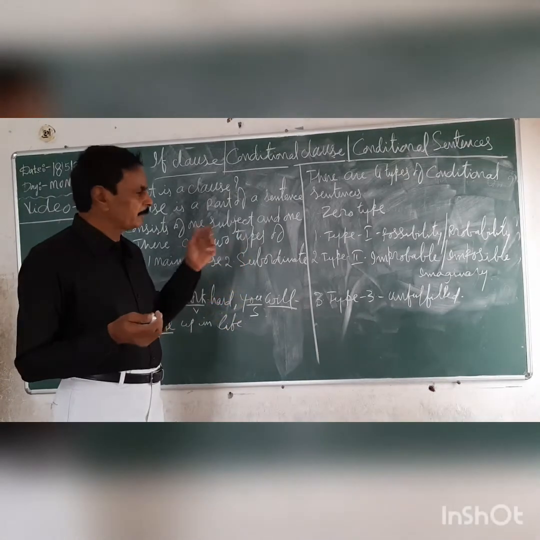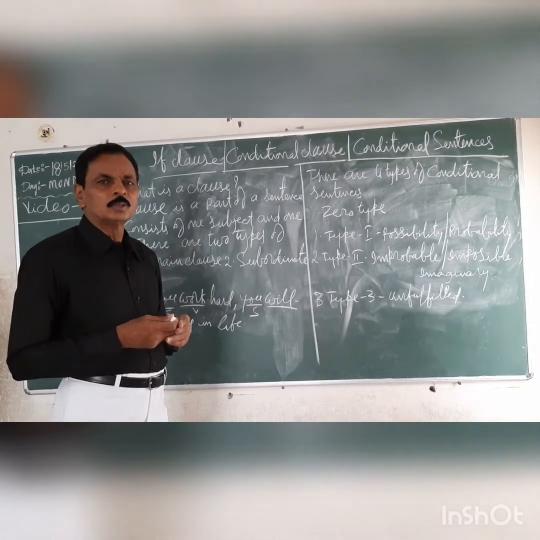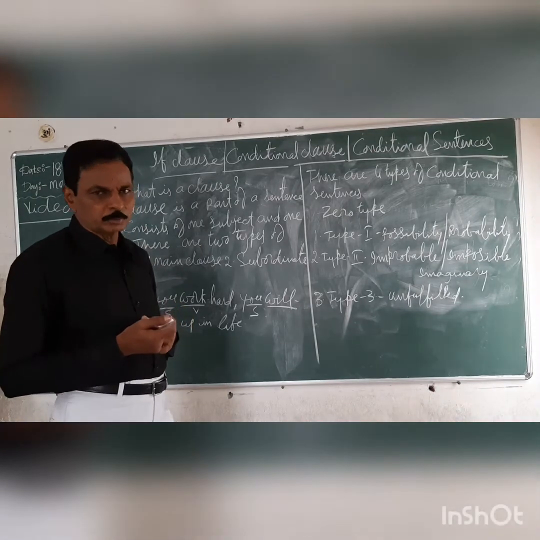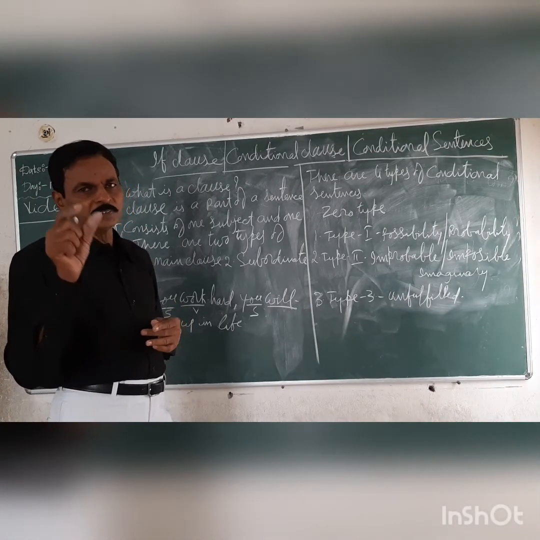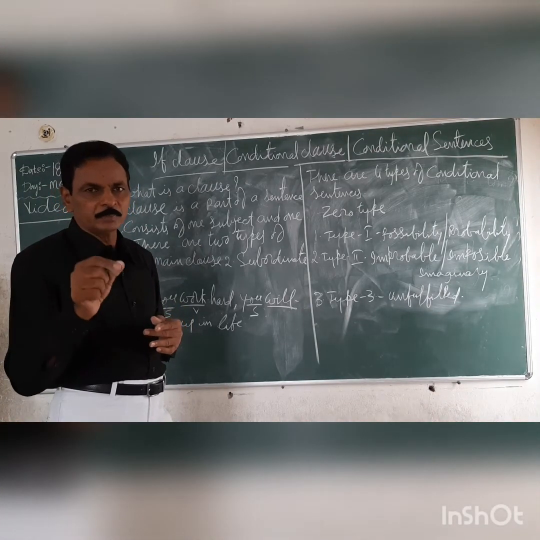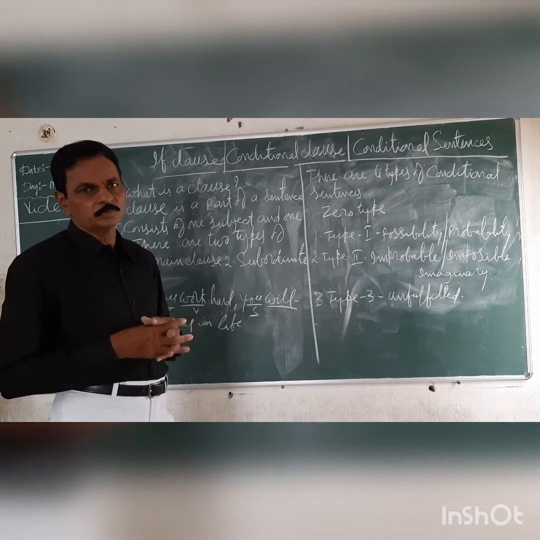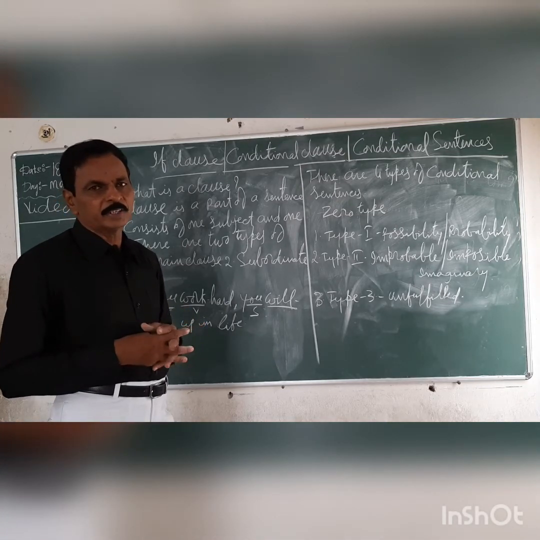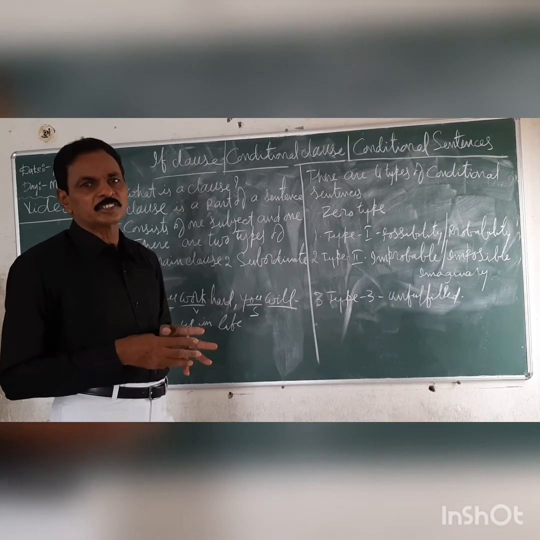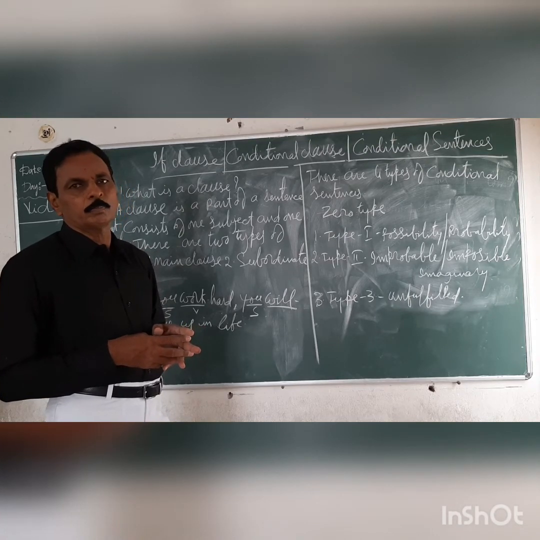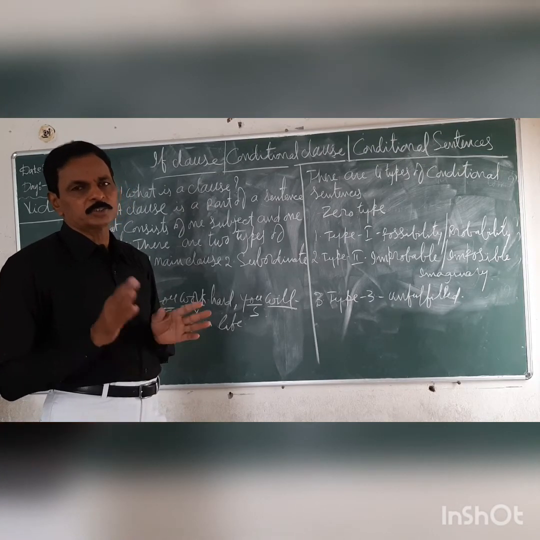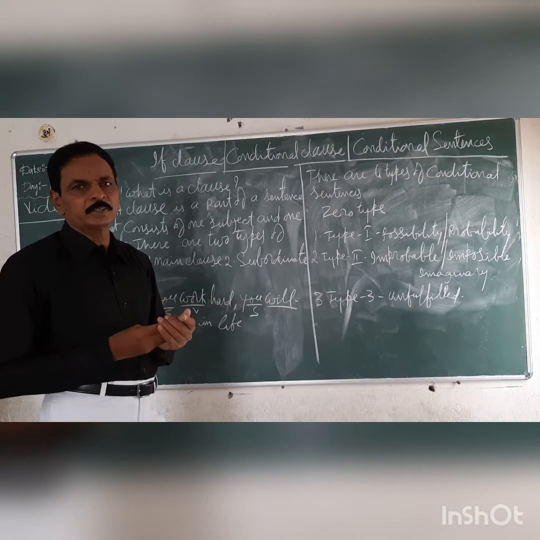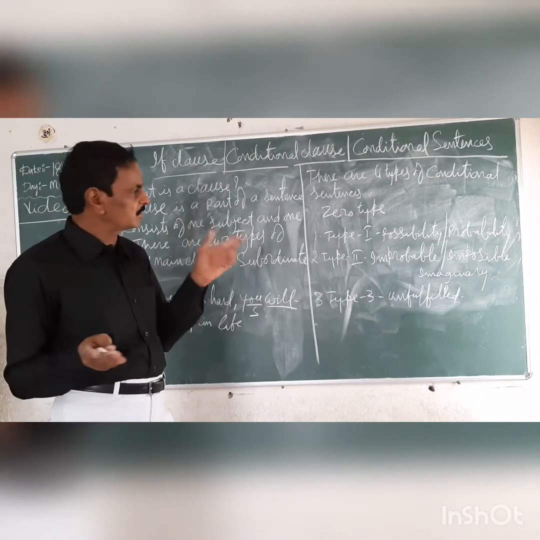So, type 2, there are two important features you have to remember. The verb in the if clause must be in past tense, and the verb in the main clause must be conditional tense. Would, could or might or should plus V1. This is the structure.